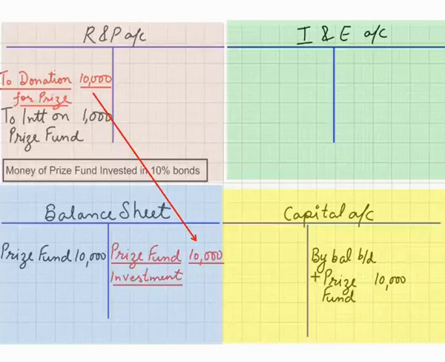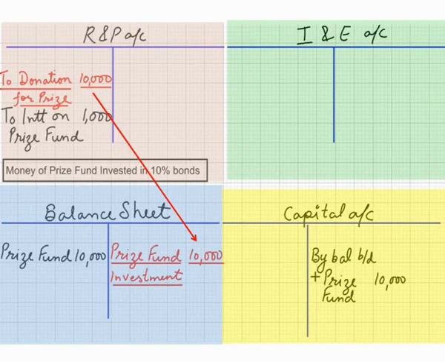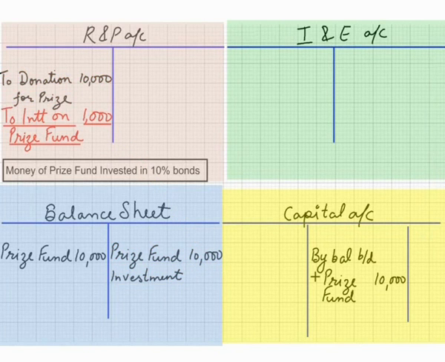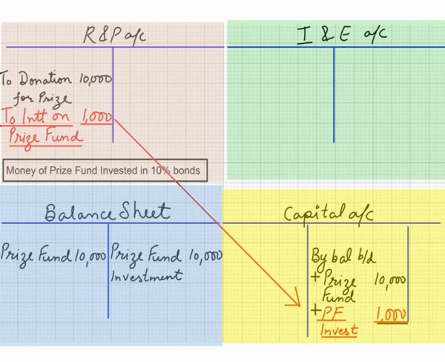And one thing more, we have got 1,000 rupees as interest from the bonds. This is the income related to prize fund. So any income related to fund cannot be treated as income and cannot be taken to the credit side of income and expenditure account. It should be capitalized and it will be added to the prize fund in the inner column rupees 1,000 and in the outer column it will be 11,000 rupees. Let's take one more example.